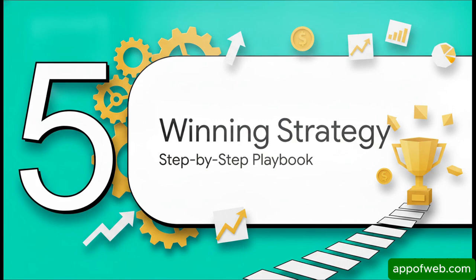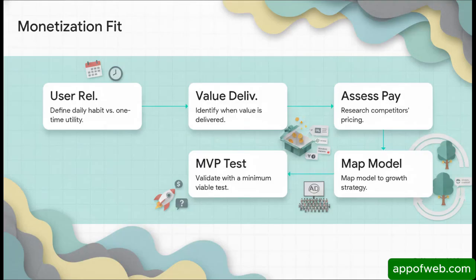And finally, Section 5, choosing your winning strategy. All right, here is our monetization product fit framework. 5 core steps to success. First, define the user relationship. Is your app a daily habit or a one-time utility? Second, identify exactly when your app delivers value, because that is exactly when you ask for payment.